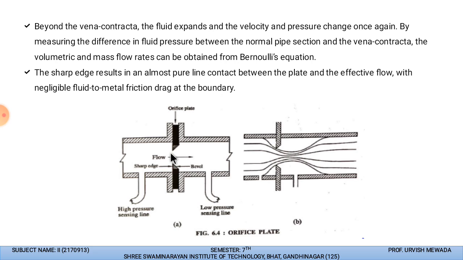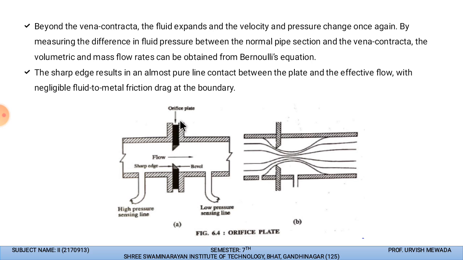So yes, most of the fluid passes through by contacting this point, and in between the plate and the effective flow there is negligible fluid-to-metal friction, so there is no friction between them. If we use a thick plate, then it will resist the flow of fluid, and we can obstruct the rate of fluid which is transferring through this pipe. So due to this kind of arrangement, there is negligible fluid-to-metal friction.